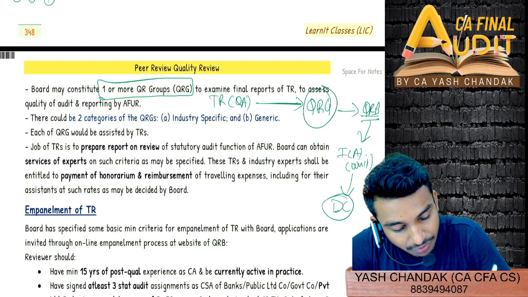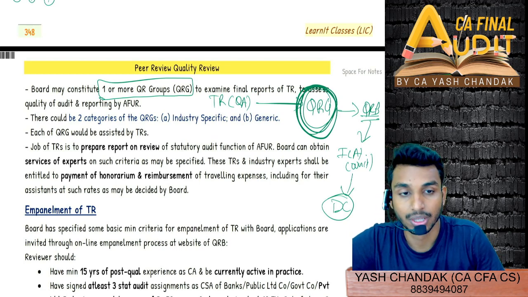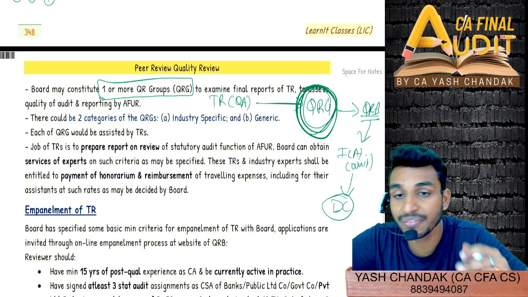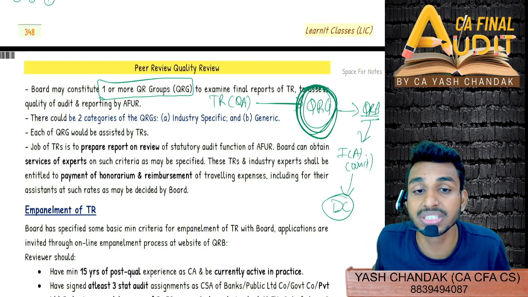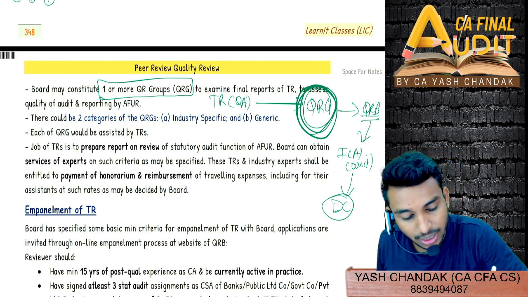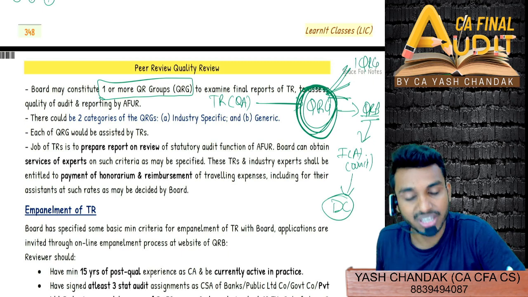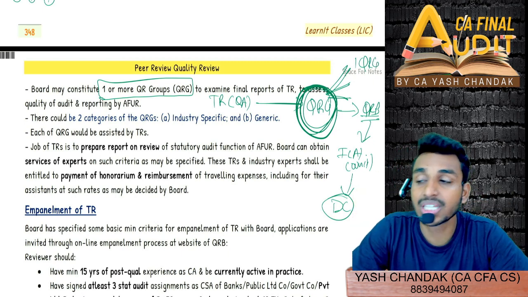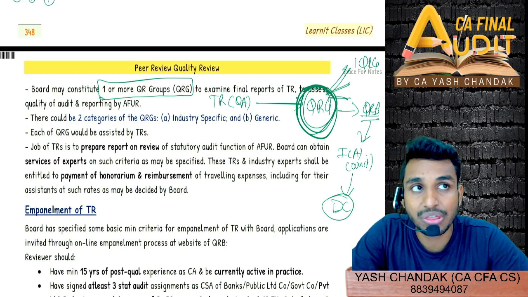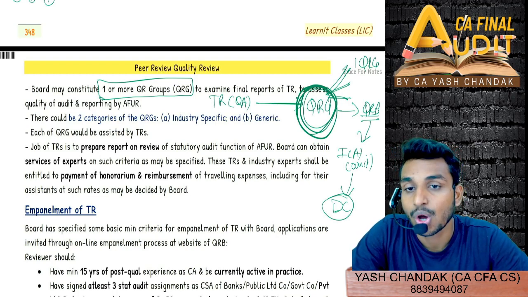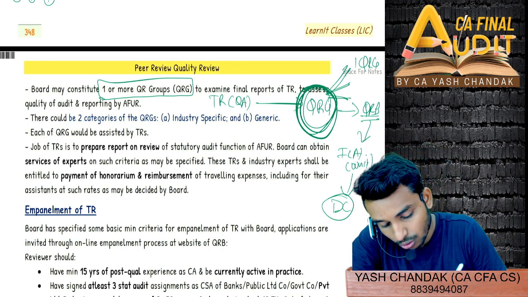So it is being submitted first of all to whom? It's first submitted to the quality review group. This QRG can be industry specific or can be a general quality review group. So there could be a lot of QRGs. Example, one QRG is very much specialized in steel industries. Another quality review group is very much specialized in the healthcare industry. So it could be sector specific, with sector expertise, or it could also be a general QRG, with generalized knowledge. So that is what they are saying.